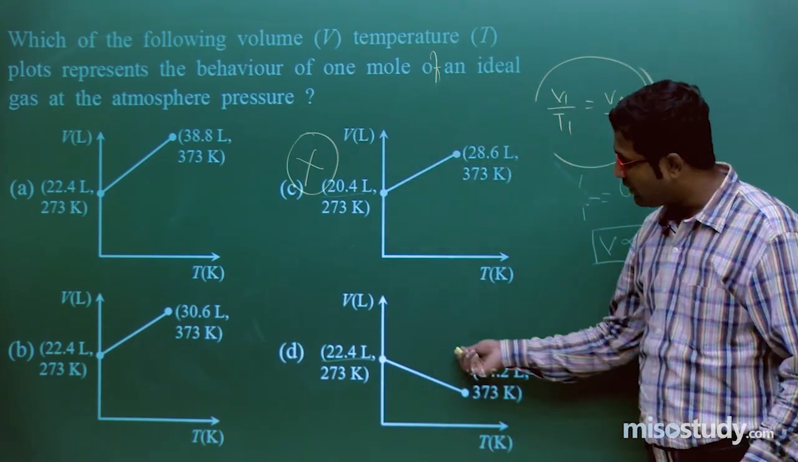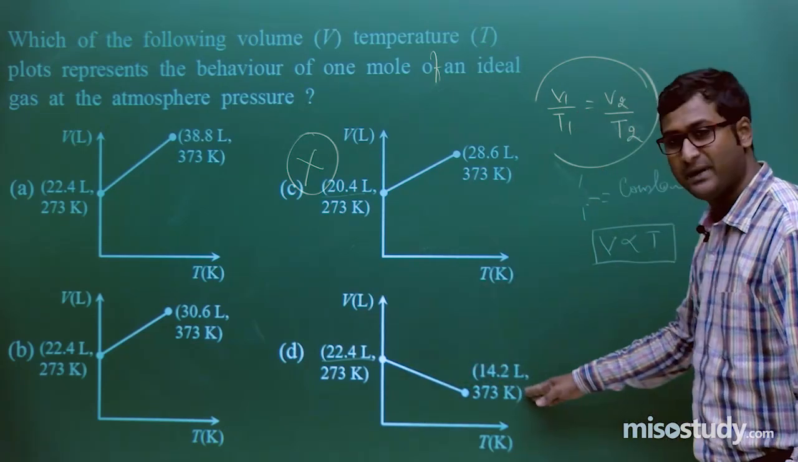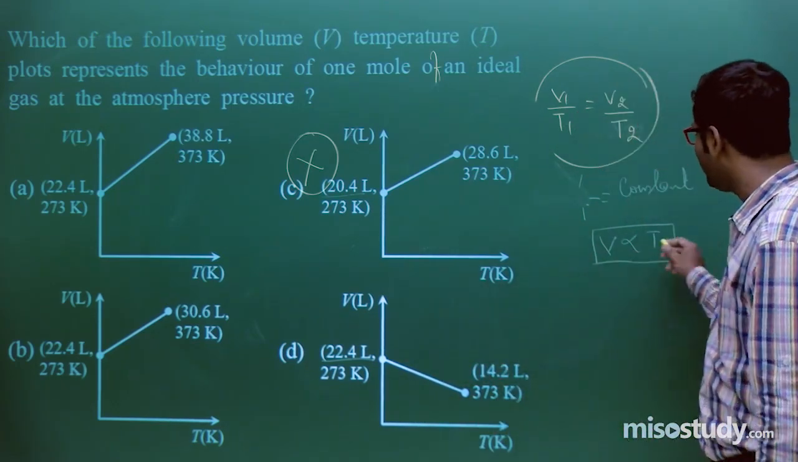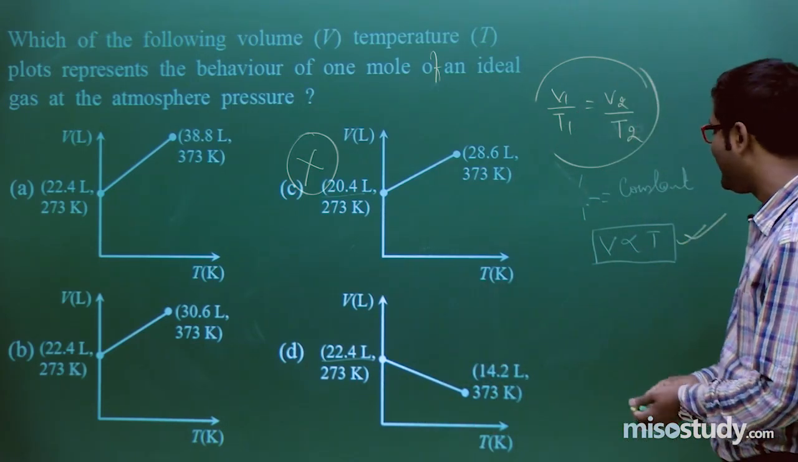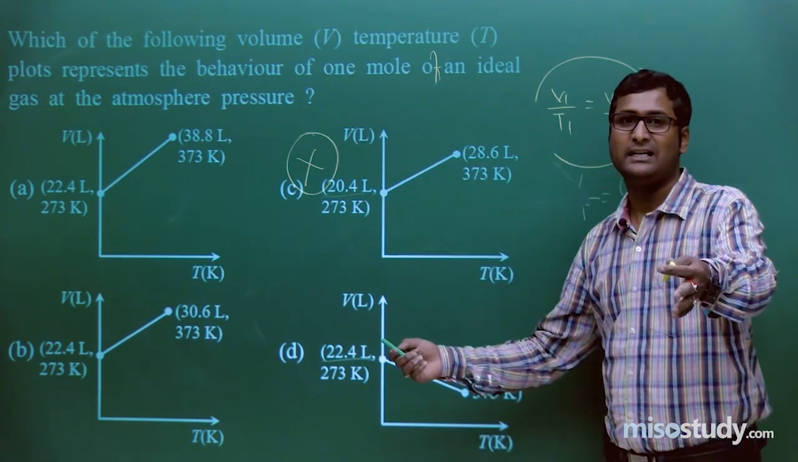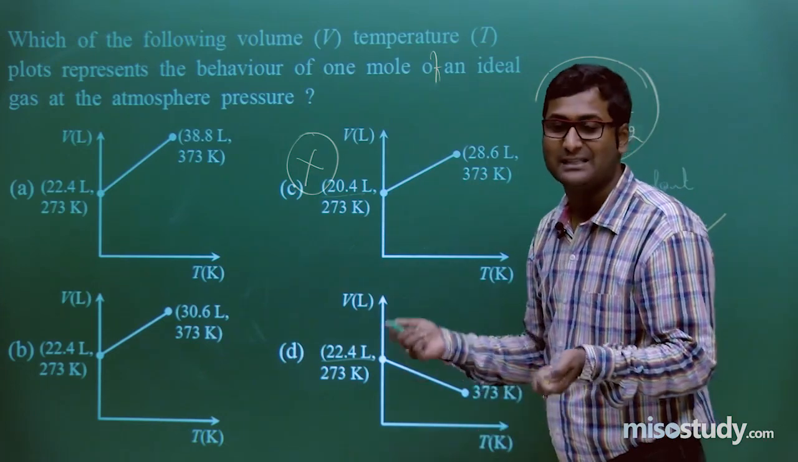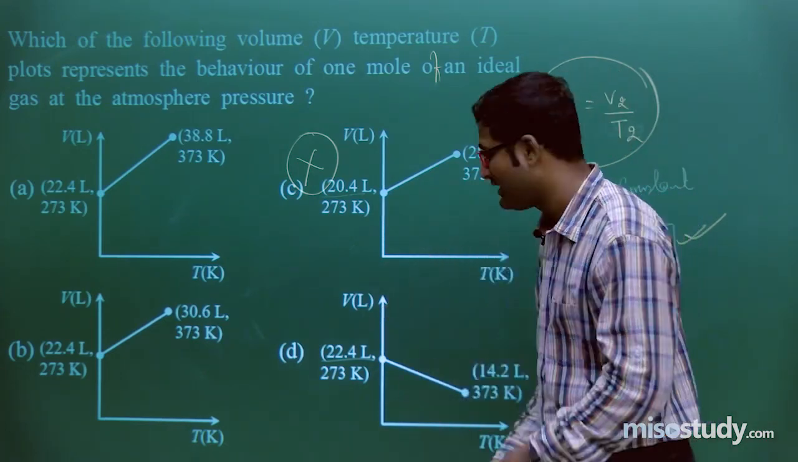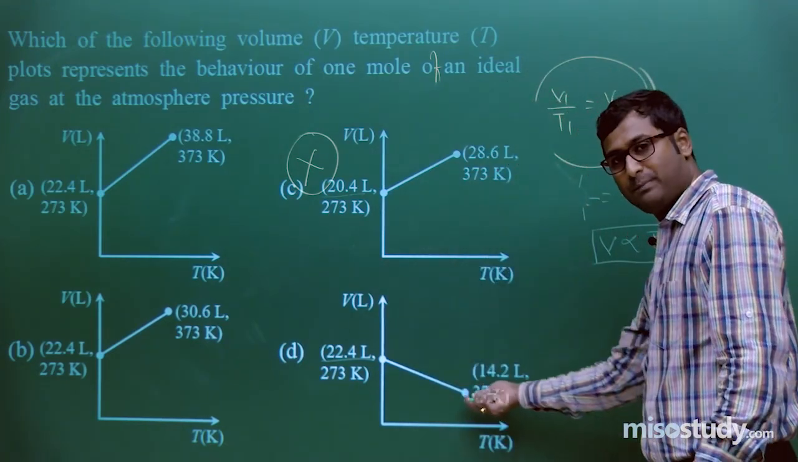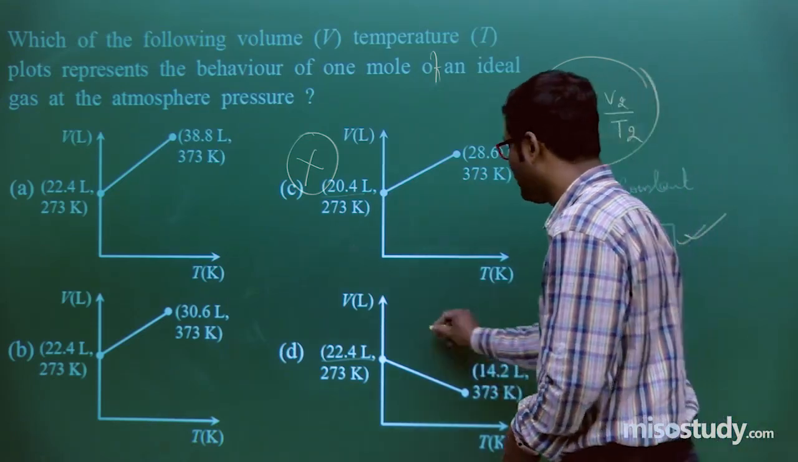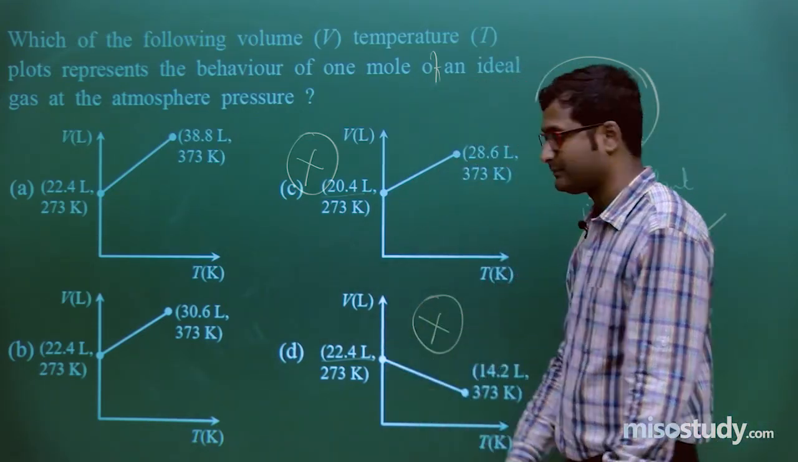Now if I talk about D, look at here, the slope is downward. As we know, V is directly proportional to T. If T increases, ultimately V will increase. If V increases, that symbolizes that the temperature increases. So here is a negative slope, a negative decrement, so this will not be the option.